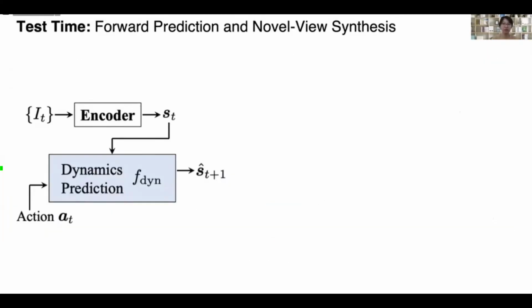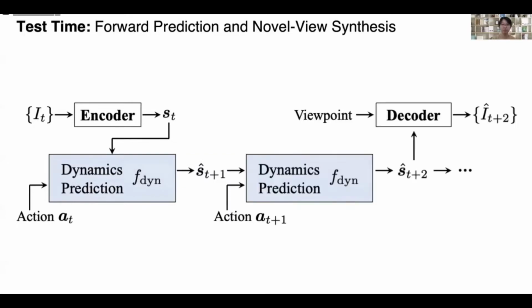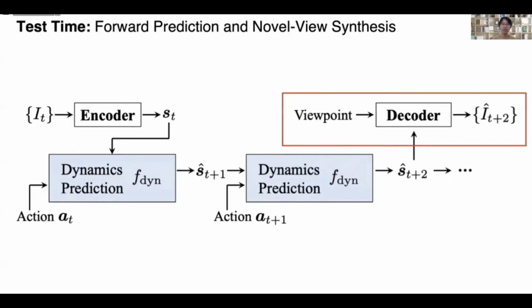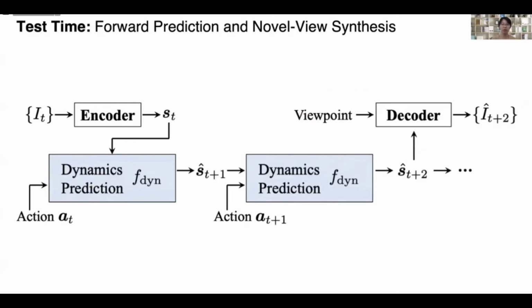During testing, we first feed the input image at time t to the encoder to generate the scene representation s_t. The dynamics model then takes s_t and the corresponding action sequences as input to iteratively predict the future. Then the decoder synthesizes the visual observation conditioned on the predicted state representation and an input viewpoint. The overall system will allow us to synthesize images from novel viewpoints and predict the future states.